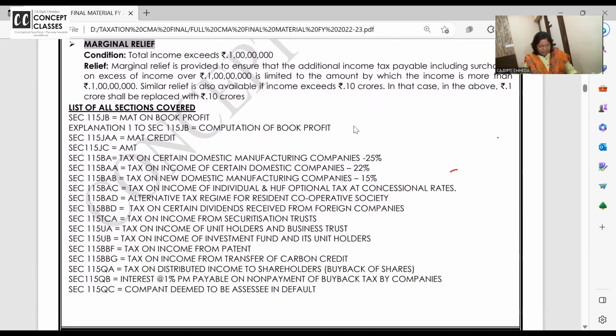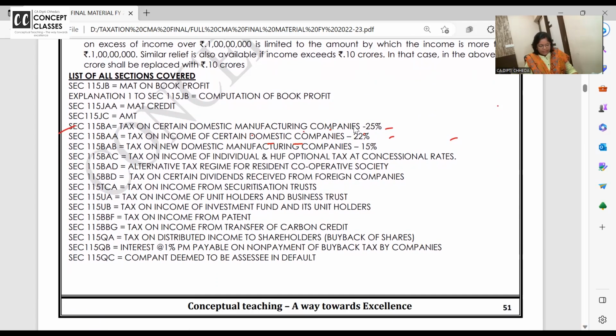These are all the sections we are going to check. You remember 115BA. If manufacturing companies satisfy conditions, 25% they will pay the tax, certain companies 22%, and so on. So if you are covered under this, fine. Otherwise, right now we are in the topic of MAT, 115JB. You all remember initially I have taught you AMT. What is AMT? So this is all the basics, dear student. Until now, everything is clear?